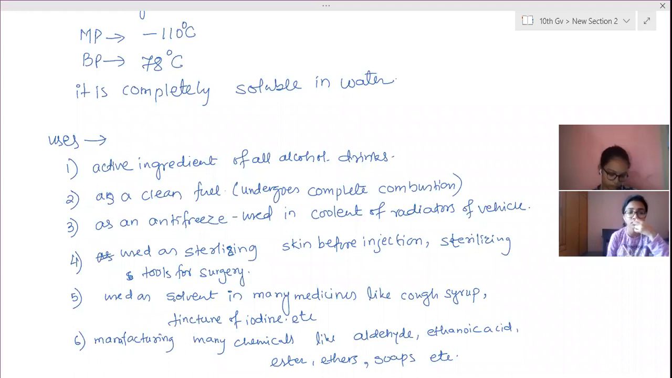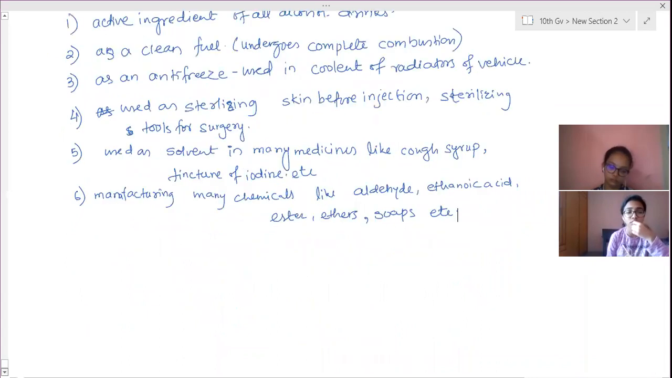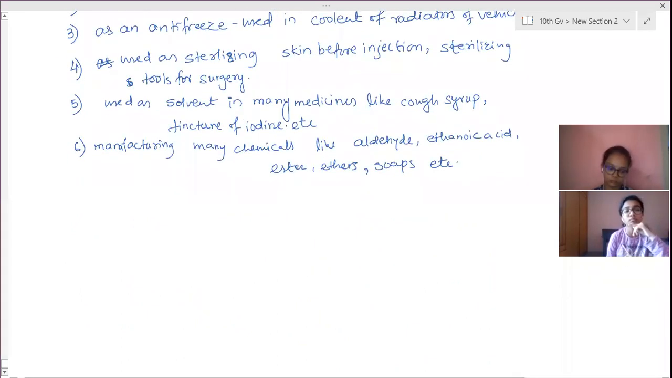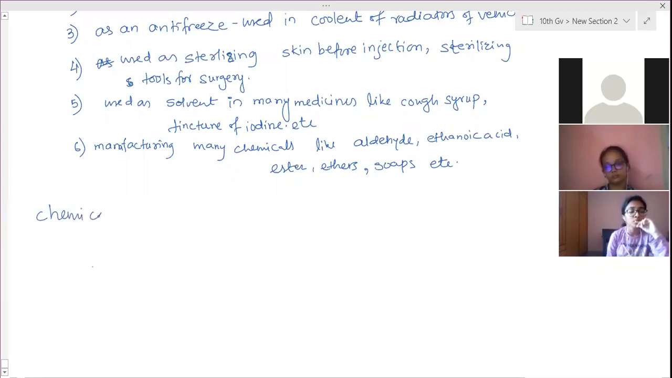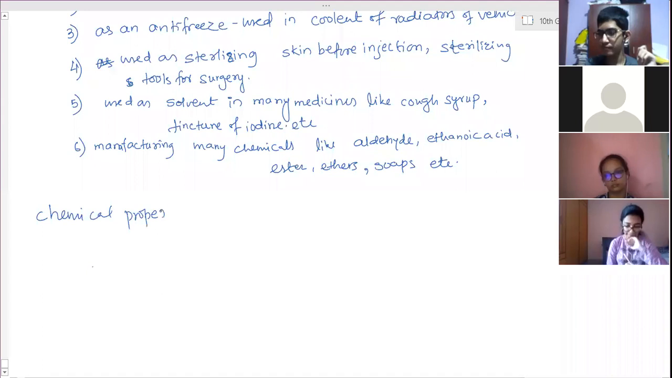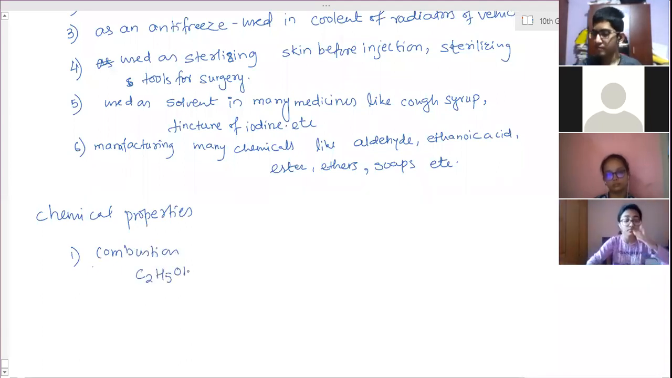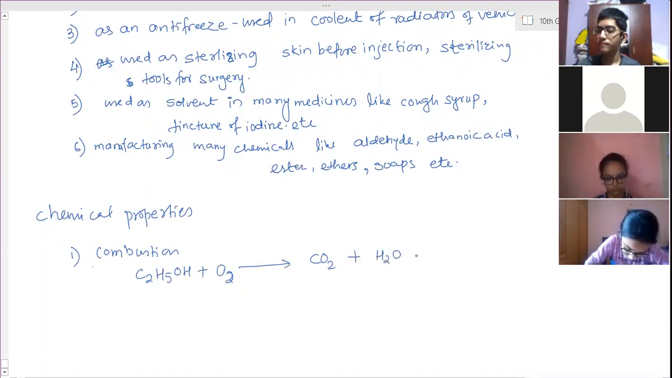Then chemical properties. There are only two chemical properties of ethanol. Earlier you already have learned ethanol undergoes combustion and oxidation. Chemical properties. First one, combustion. You have already learned C2H5OH plus oxygen. It will form CO2 plus H2O plus heat energy.